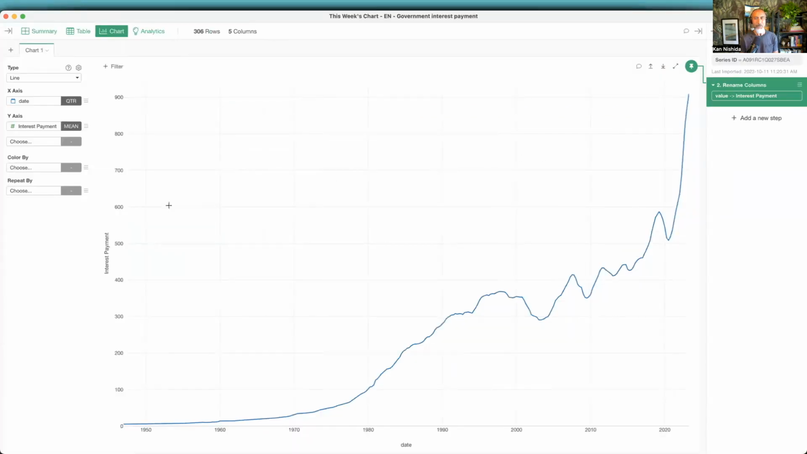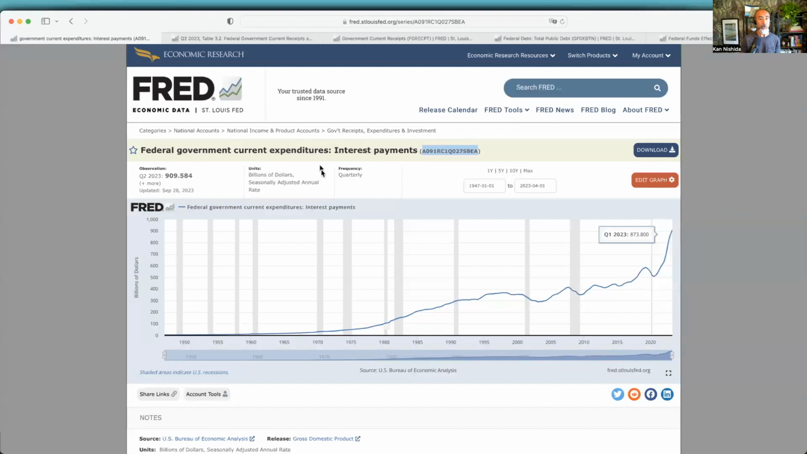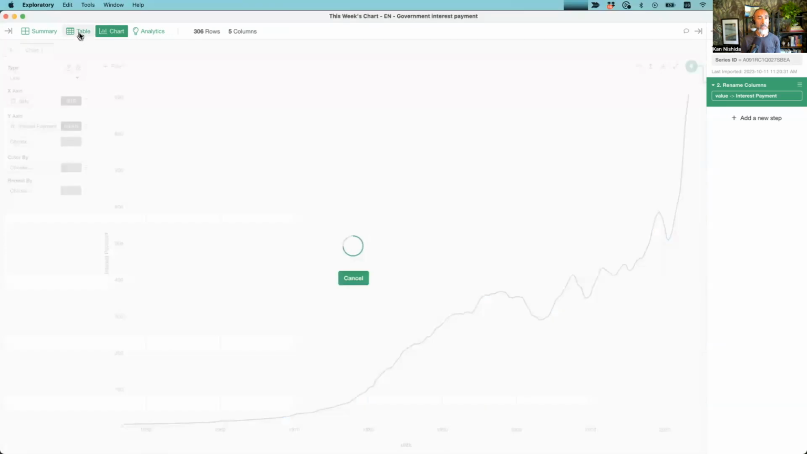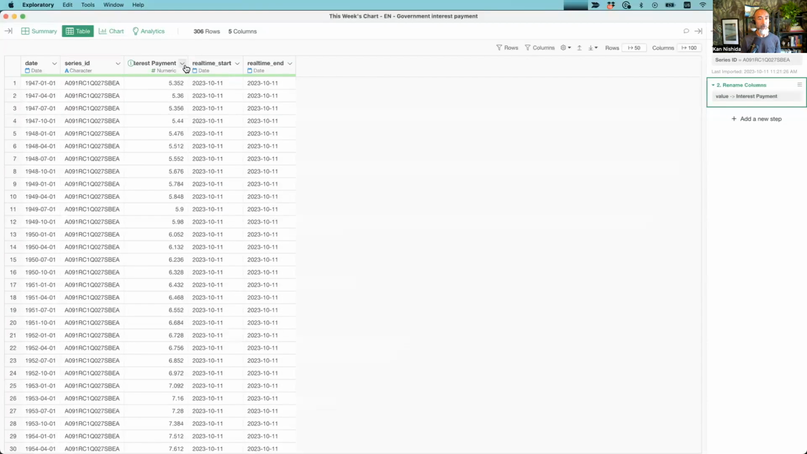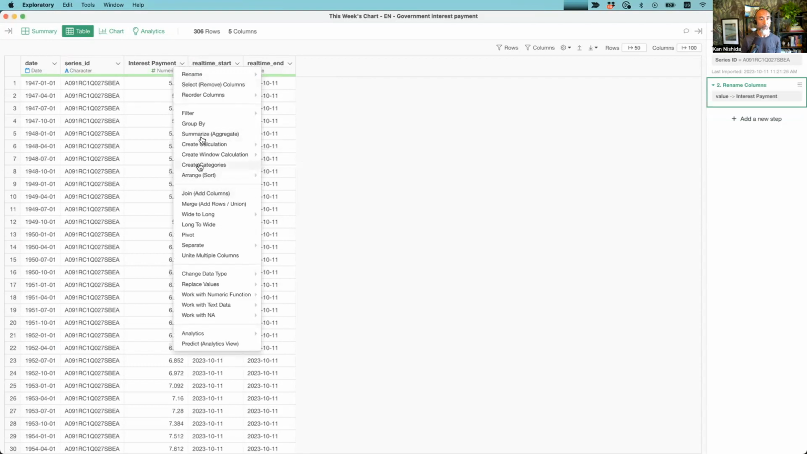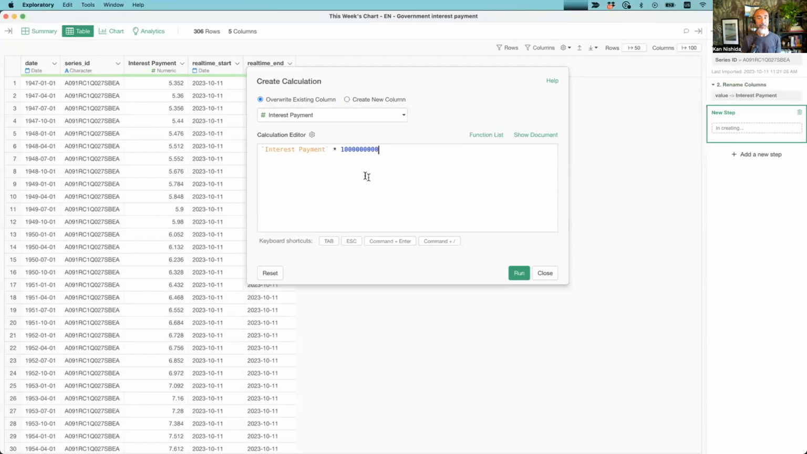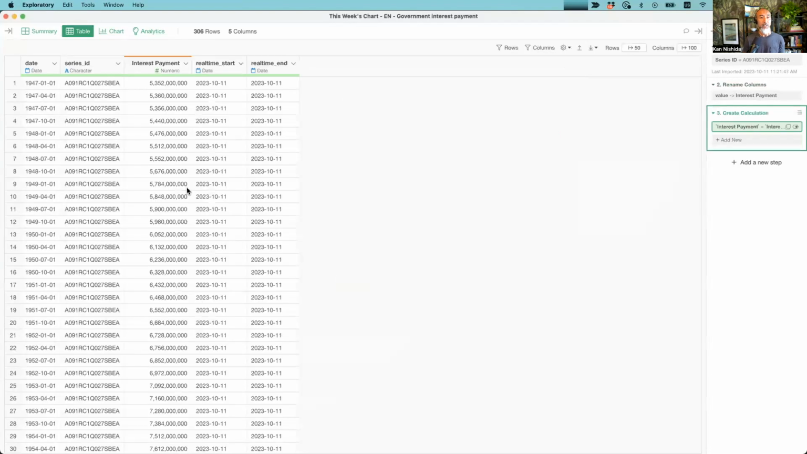Anyway, this is basically the same chart that we were looking at, just using Exploratory. One thing though, before moving on: I don't like this 900, because what is the unit here? The unit is billions of dollars, right? So 900 is like $900 billion. I'm going to change these numbers so that I can display it as $1 billion. What I mean by that is create a calculation, and here multiply. This is 1,000, this is 1 million, and this is 1 billion, right? So override existing column, and here it is.